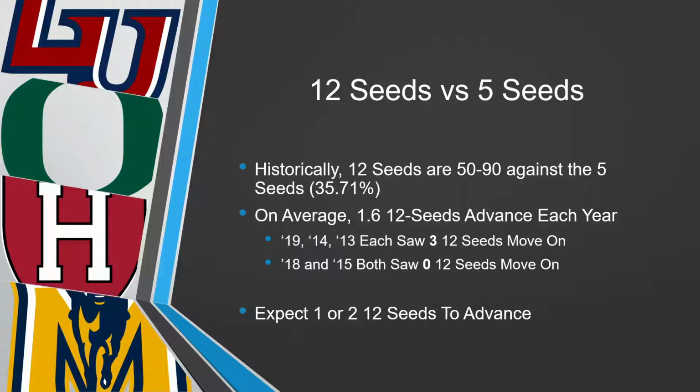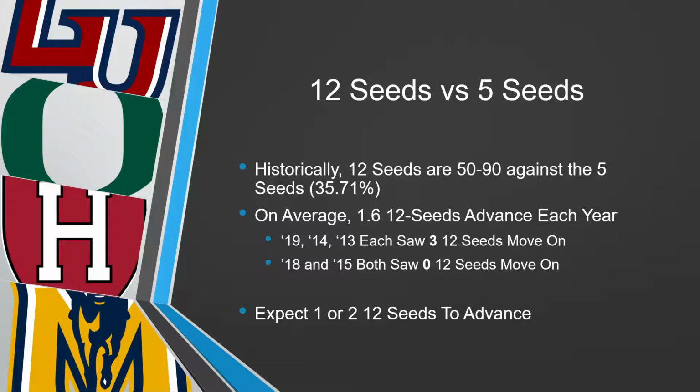There are occasionally, like I said, in 2018 and 2015, none of them moved on. But another example in 2019, 2014, and 2013, they saw 3 12 seeds move on. So it's always smart to take one, maybe even 2. 3 is getting a little risky, and 4, it hasn't happened. All 4 of the 5 seeds have not dropped in the first round yet.